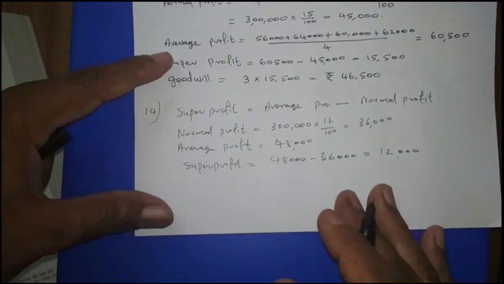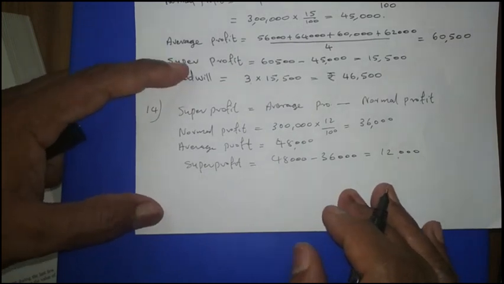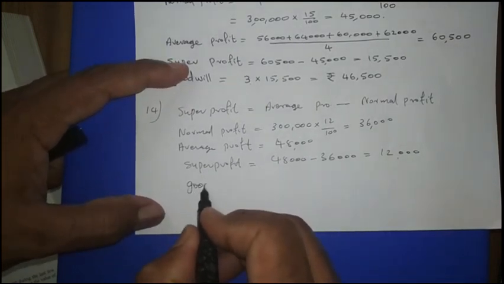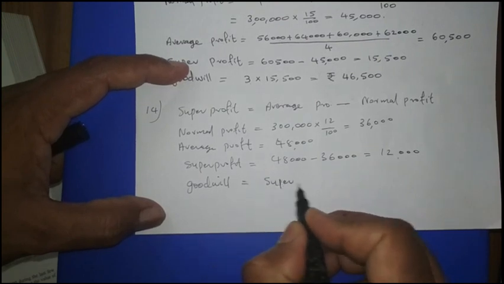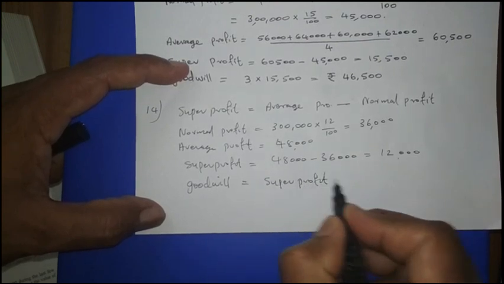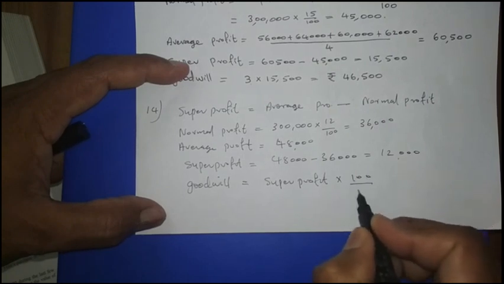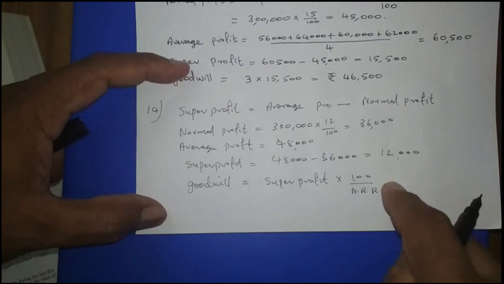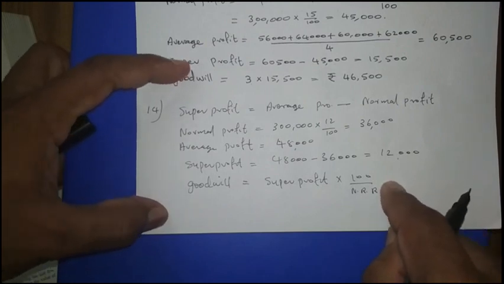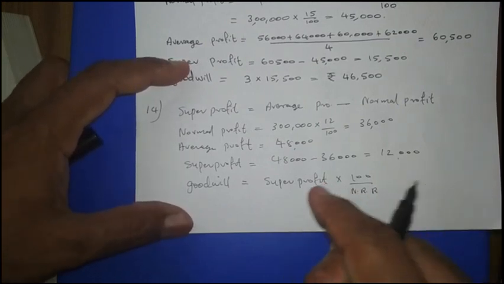Then according to the capitalization of super profit method, goodwill is equal to super profit into 100 upon normal rate of return. No need of subtracting anything here. According to this method, we have to capitalize the super profit.